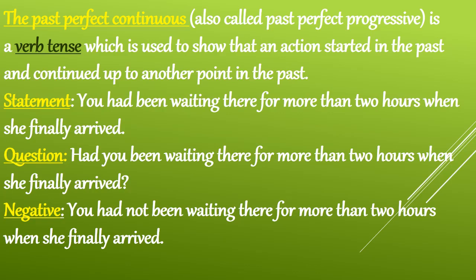An example of interrogative: had you been waiting there for more than 2 hours when she finally arrived? And in negative, you had not been waiting there for more than 2 hours when she finally arrived.